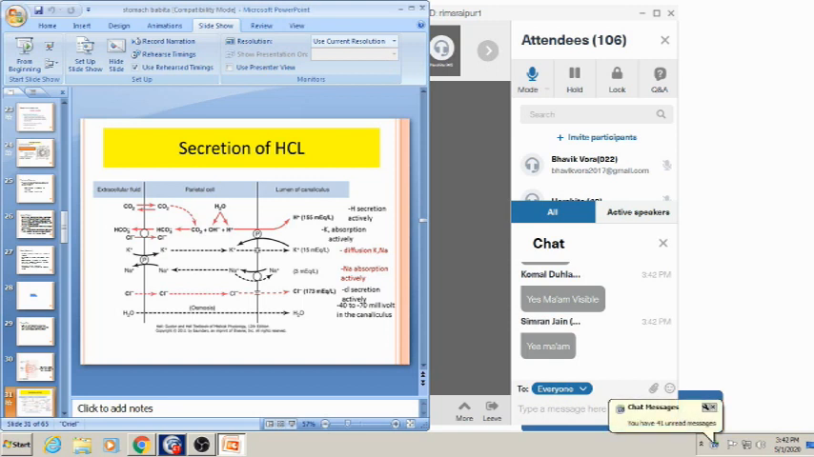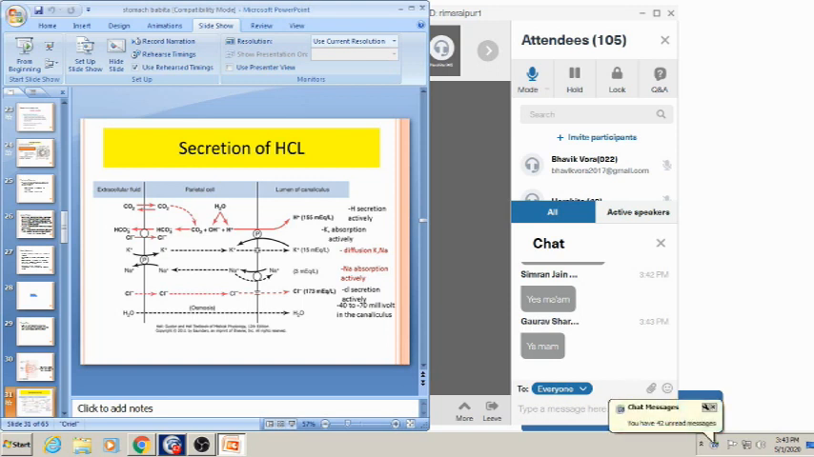Okay, here you can appreciate there is CO2. From where does this CO2 come? This CO2 comes either from the metabolic activity or directly from the blood, and water which is present in the parietal cells will be divided into hydrogen ion and hydroxyl ion. This hydroxyl ion binds with this carbon dioxide.